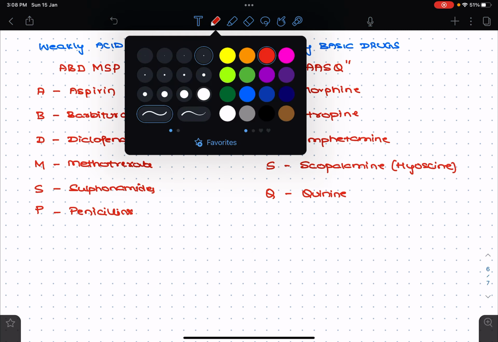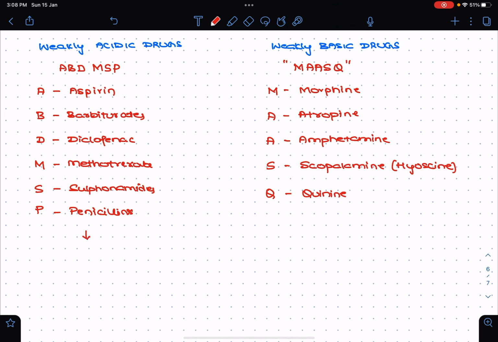If there is a poison or an overdose, how can it be removed?